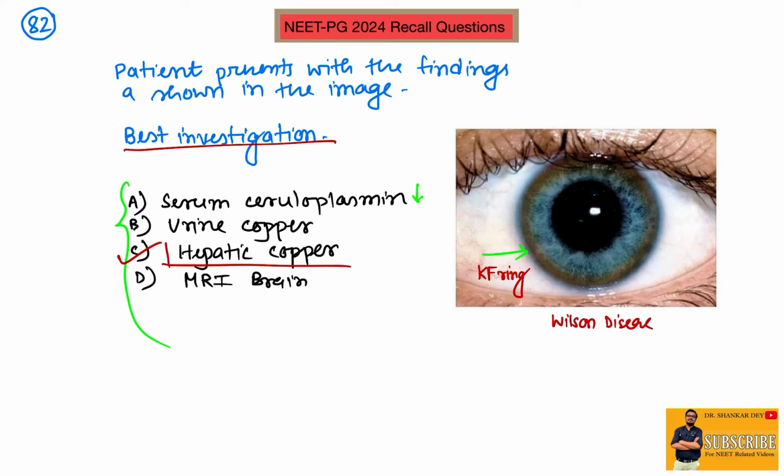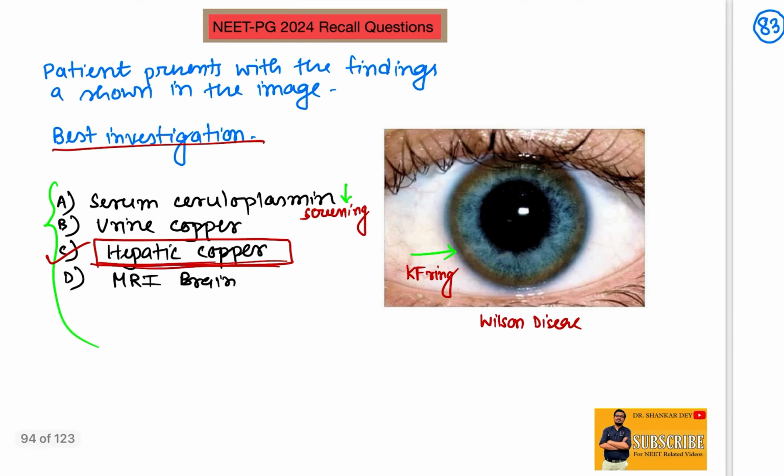in the liver parenchyma. So dry weight of copper in the liver parenchyma is always the best investigation, and serum ceruloplasmin is usually done for screening, so it is not the best investigation. The answer is hepatic copper estimation as the best investigation for Wilson disease, and the cutoff was, I think, more than 250.